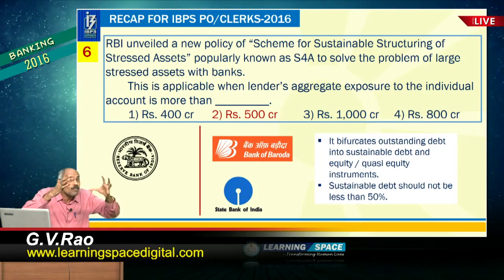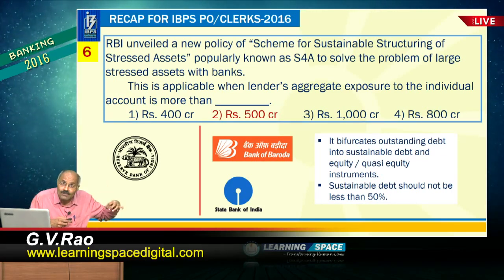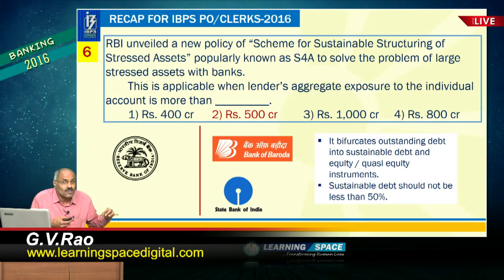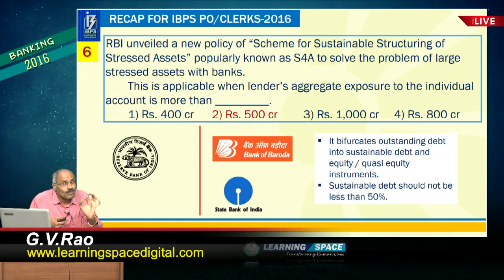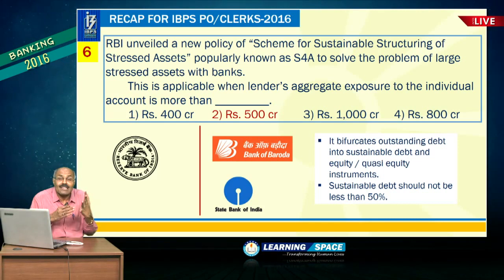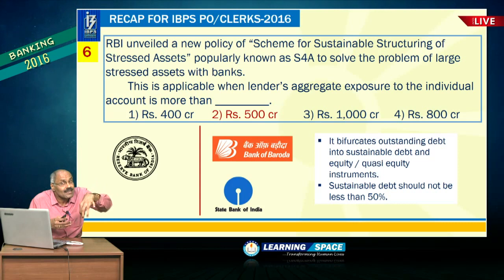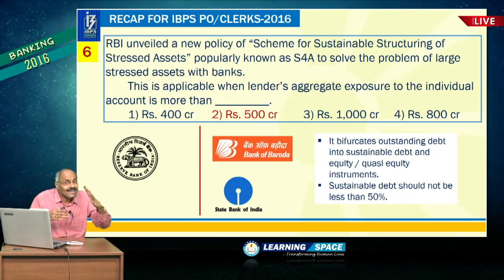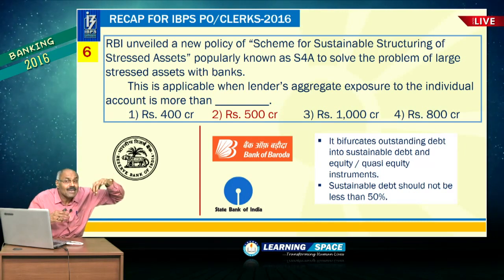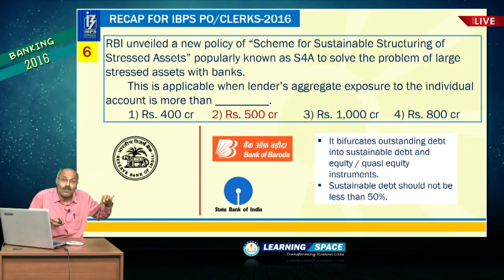So, this is all about S4A, and in some other class we will deliberate in detail about S4A, because from your examination point of view 2-3 things are very important. One is S4A. The second important point is that when the exposure or the loan is more than rupees 500 crore, then only this is applicable. Third point is that it is bifurcated into debt as well as equity, and the sustainable debt should be minimum 50%, that is another important aspect.